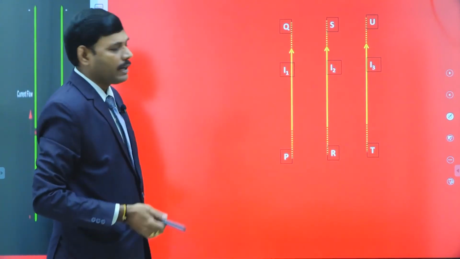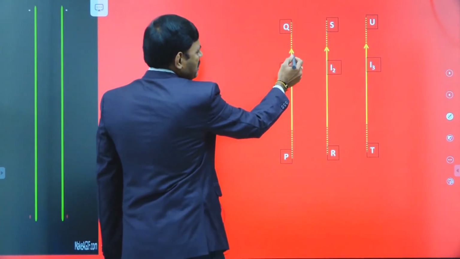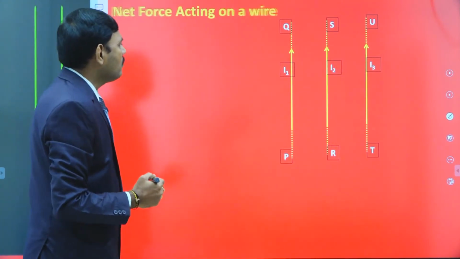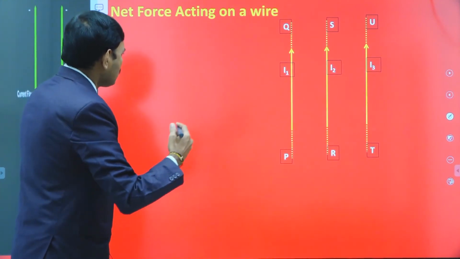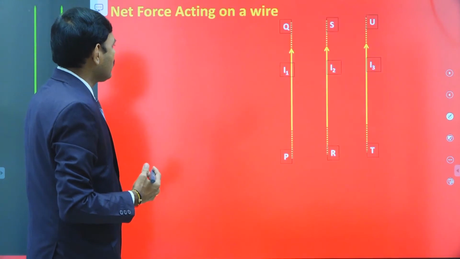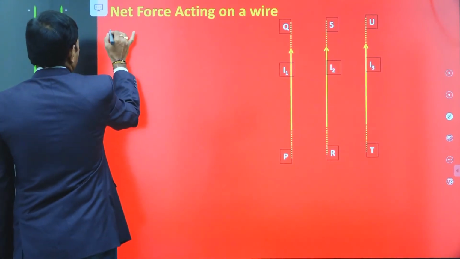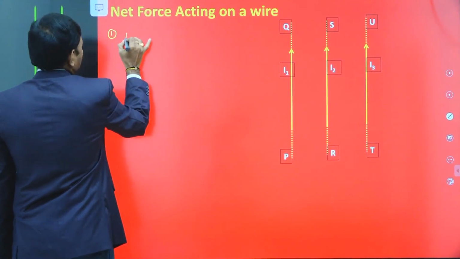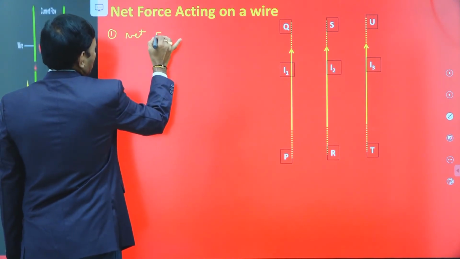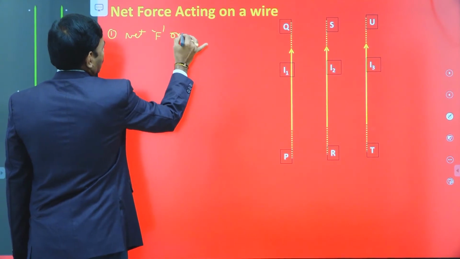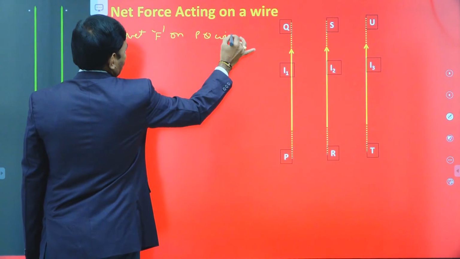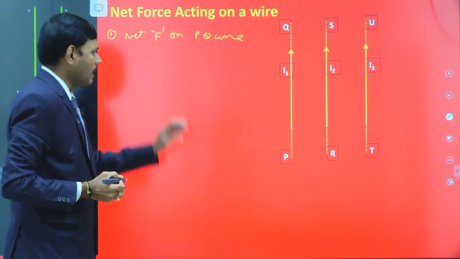Carrying currents I1, I2, I3 along same direction. Observe the arrow marks. We have the currents in same direction. Now, we would like to know what is the net force. So, what is the net force? Here the first point, I would like to know what is the net magnetic force on first wire, PQ wire. What is the net force on PQ wire?